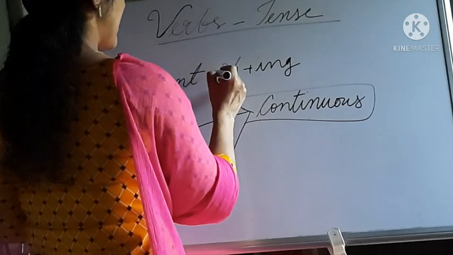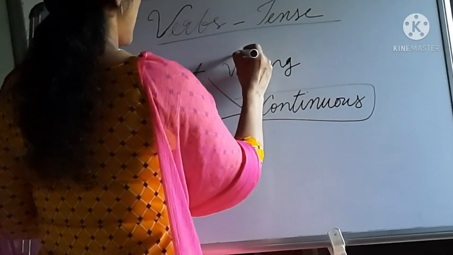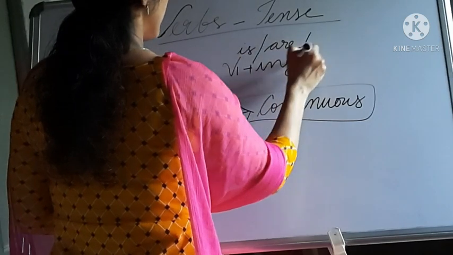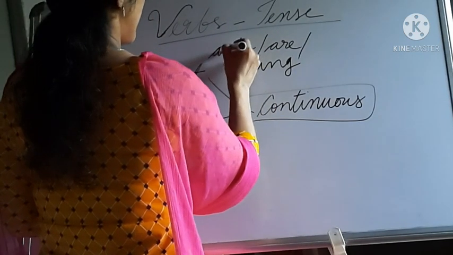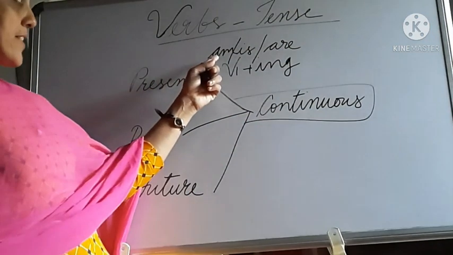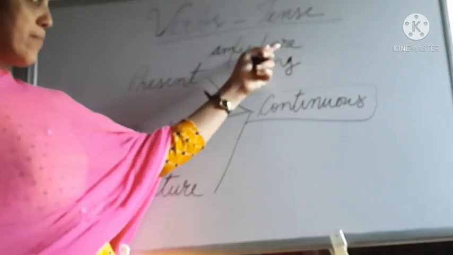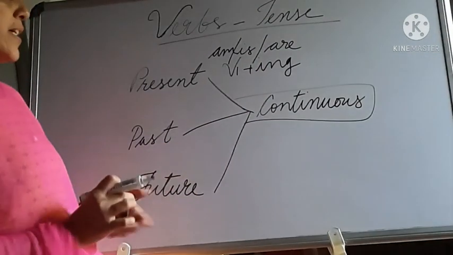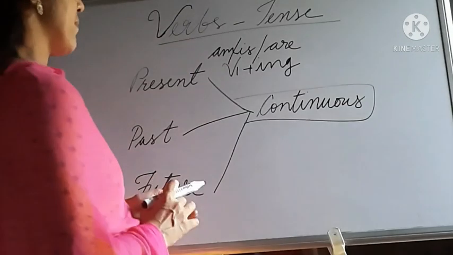Before that, we have to use am or is or are. So the structure is am or is or are plus V1 plus ing form of the verb.